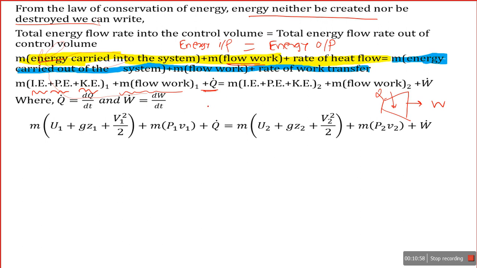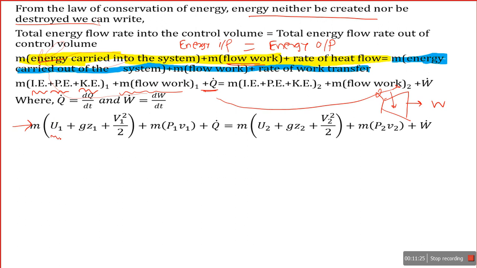So at the outlet there is only change. The parameters like internal energy change, potential energy change, change in kinetic energy, and change in flow work, and that Q is converted into outlet W. So heat and work are mutually convertible, which follows the first law of thermodynamics. Okay, just put the values here now. It's very simple, only 4 to 5 lines.